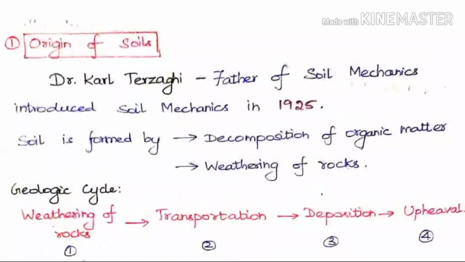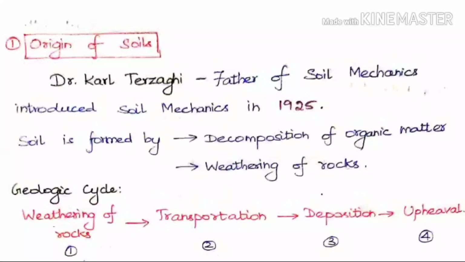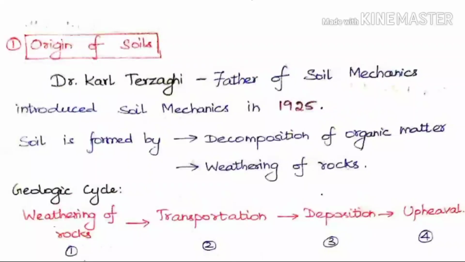So how is soil formed? It is formed by two means. The one is the decomposition of organic matter, and the next one is rocks, when they are weathered by any physical or chemical means. It is formed as soil.